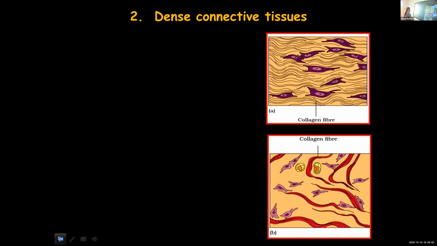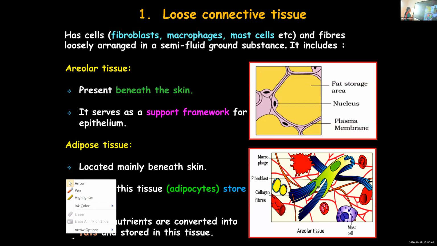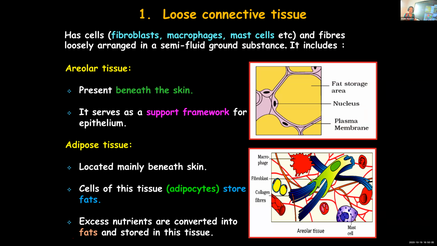It will not allow the body heat to escape from your body; the warmth of the body is retained within the body itself. Excess nutrients are converted into fats and stored in this tissue, and the cells of adipose tissue we call adipocytes. It is in these adipocytes that the fat globules are stored, and because of the storage of fat molecules, and that too just below the skin, it acts as an insulator, helping to retain your body's warmth. It will not allow the body heat to escape out.